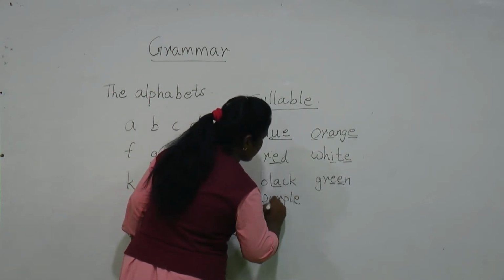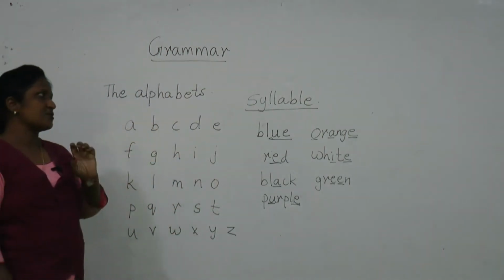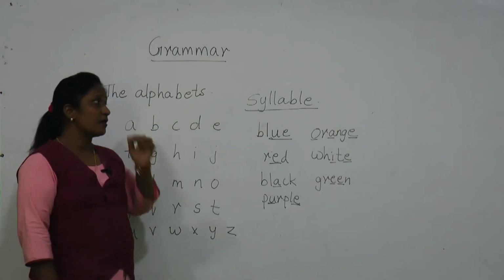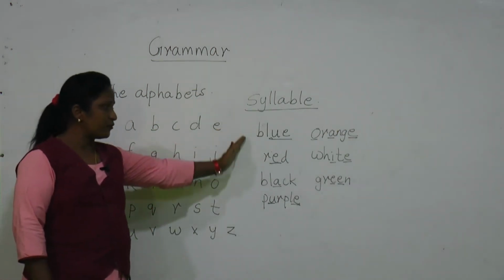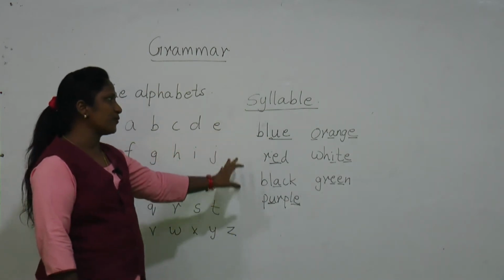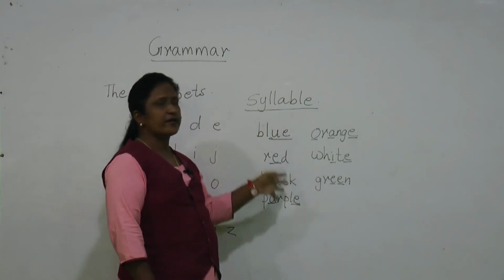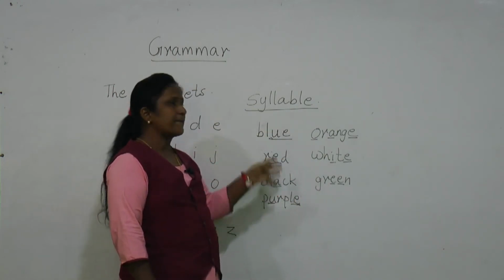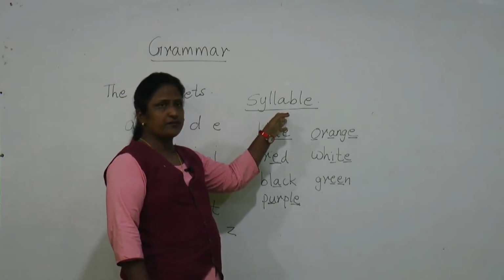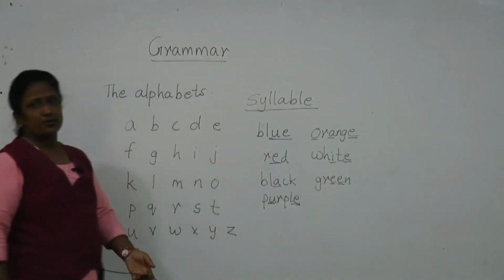Here also you can see a vowel. It means each and every word has a vowel. I want to tell you from all these words that they are complete words, but when you divide them into parts, in each part we can find a vowel sound, and those parts are called syllables. Okay.